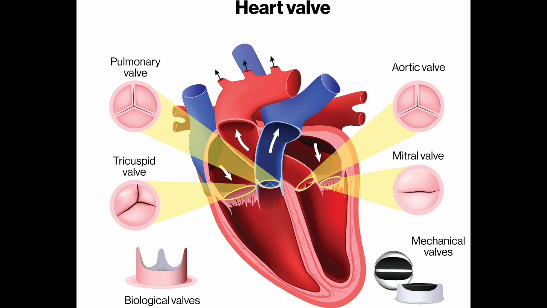So what is the function of the valves? The function of the valves is that the blood flows in a single direction, right? So the blood flow direction is unidirectional. These flaps also prevent the blood from flowing backward.